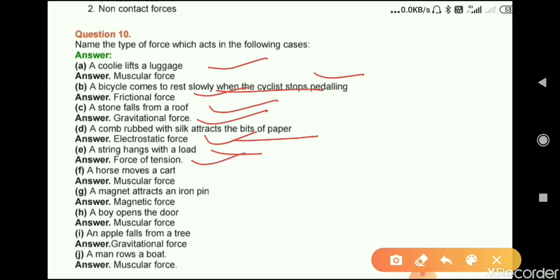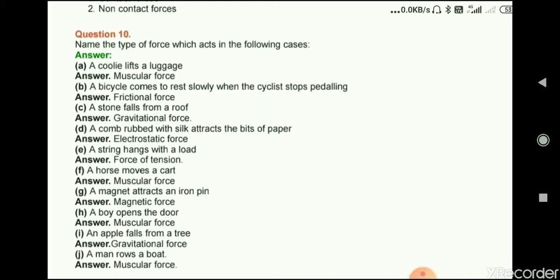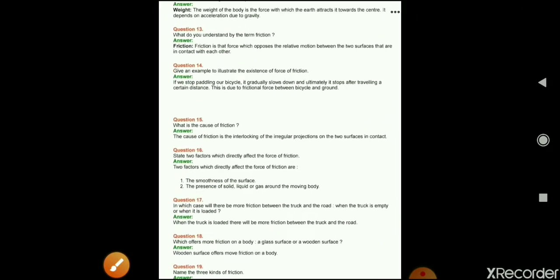A string hangs with a load. Answer, force of tension. A horse moves a cart. Muscular force. A magnet attracts an iron pin. Magnetic force. A boy opens the door. Muscular force. An apple falls from a tree. Gravitational force. A man rows a boat. Muscular force. Okay, so these are the types of forces. Now next question.